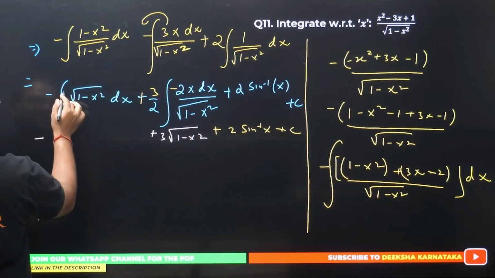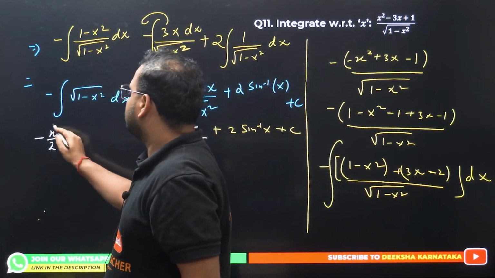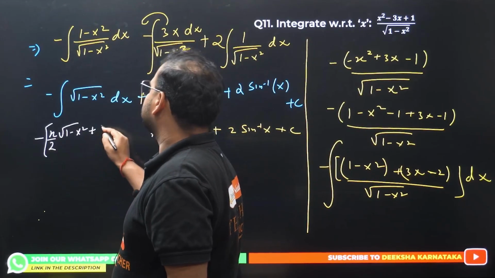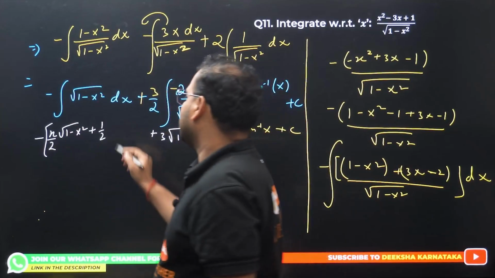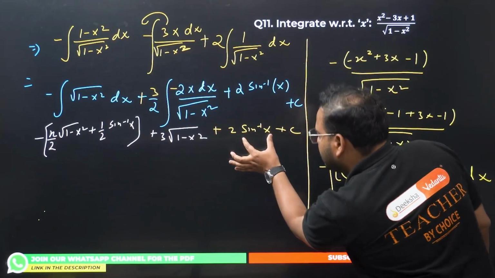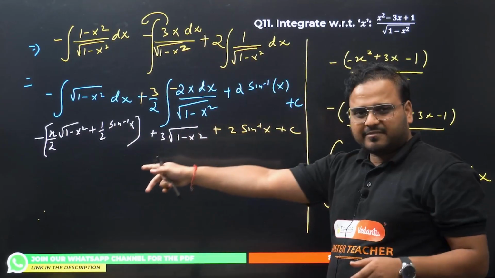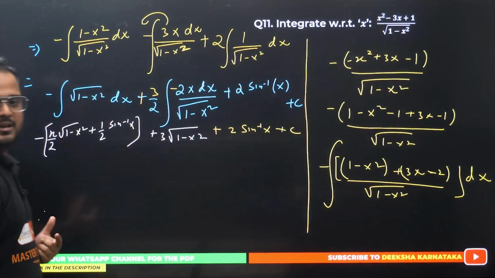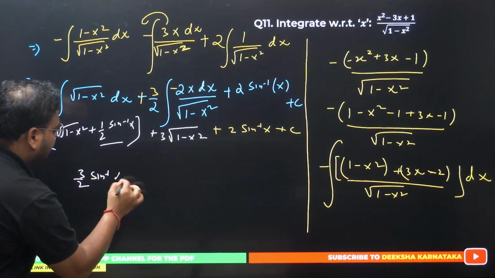What about this? That's a formula, right? That's a formula. This becomes x by 2, this whole thing, x by 2, same root repeats, 1 minus x square. And we have over here plus a square by 2. What is a square? 1 in this case. So 1 by 2 sine inverse of x by a, which is sine inverse of x. Correct? So we have sine inverse over here, plus 2 minus 1 by 2. 2 minus half is 1.5. So please check the final answer. Here we have 2 sine inverse, here we have minus 1 by 2. It will become 3 by 2 sine inverse of x.